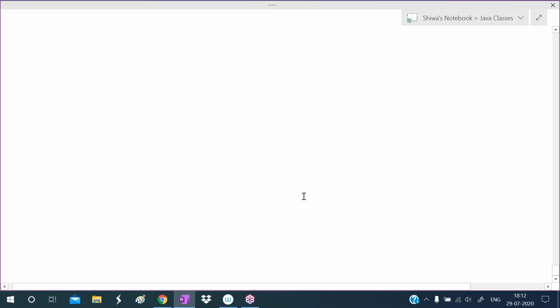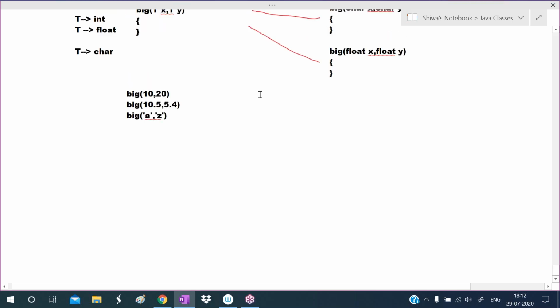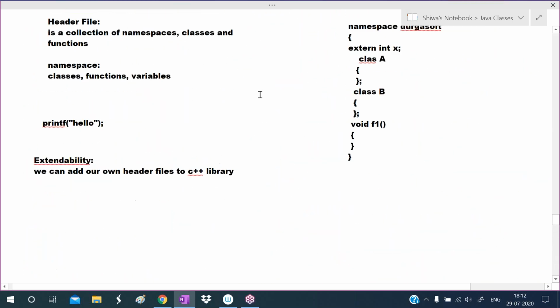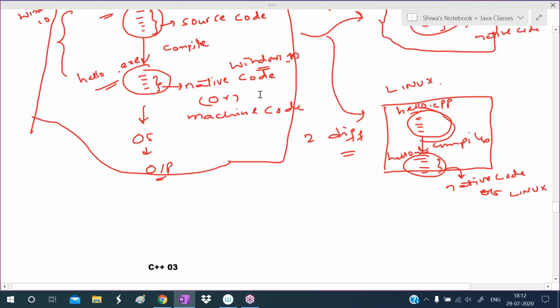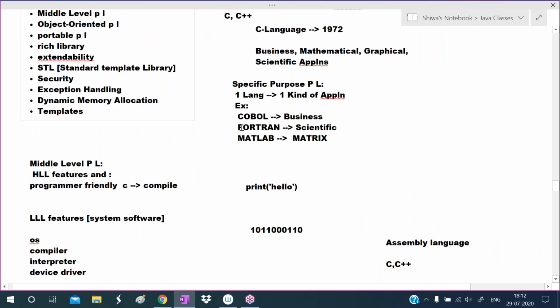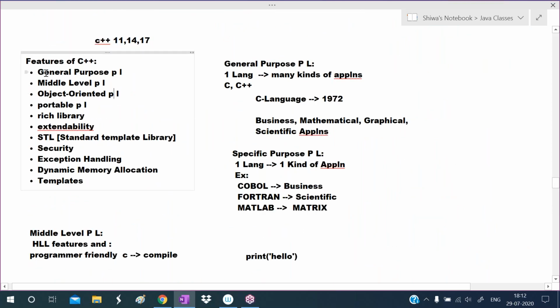Okay, see here. So, what was our last class? In the previous class, we clearly discussed features of C++. Okay, so this topic we finished in the previous class. So, just once again, I will give an overview of the features of C++.